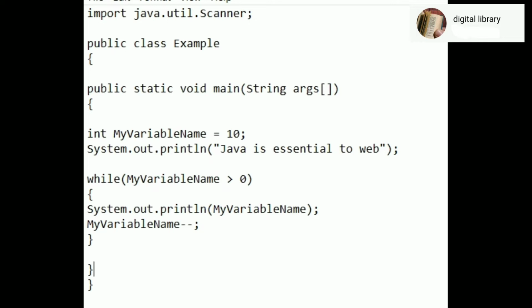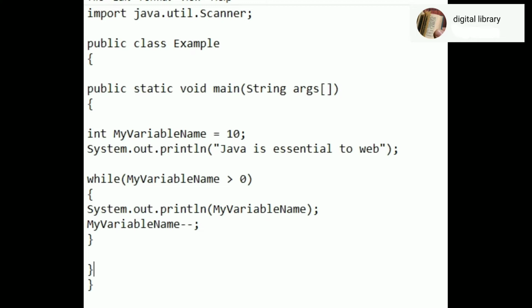So the first line is import java.util.Scanner. Here we are importing the Scanner class because it is not part of basic Java. Now here we are setting the class Example, hence we are writing public class Example. Now our main function is public static void main String args.